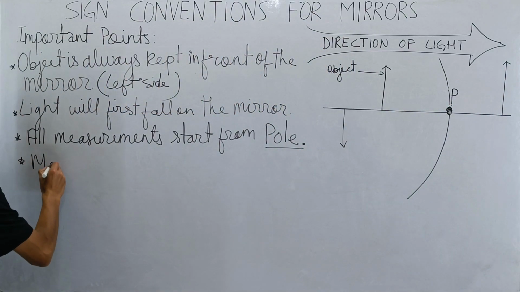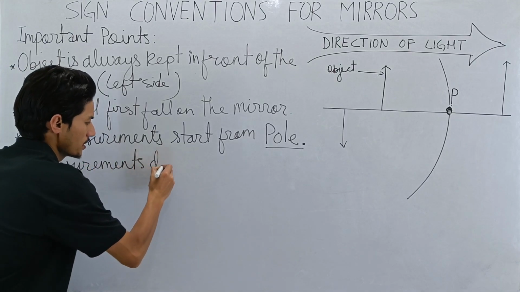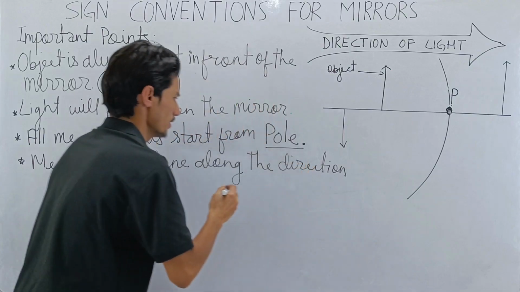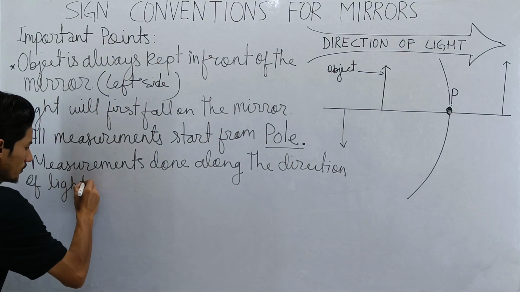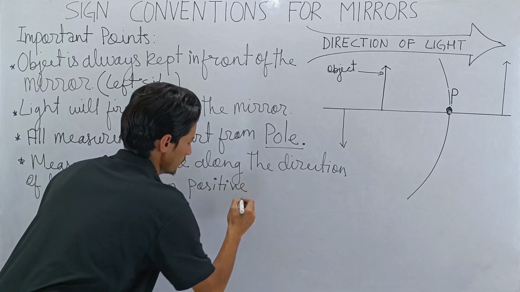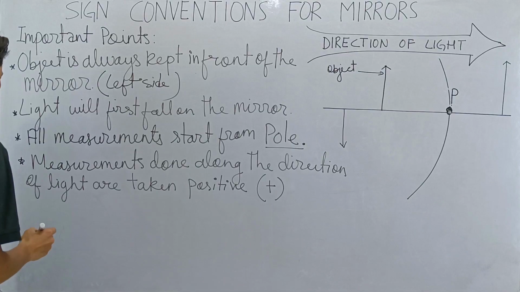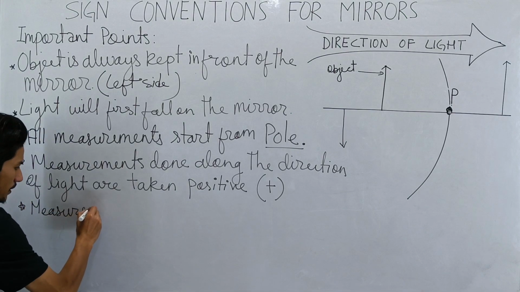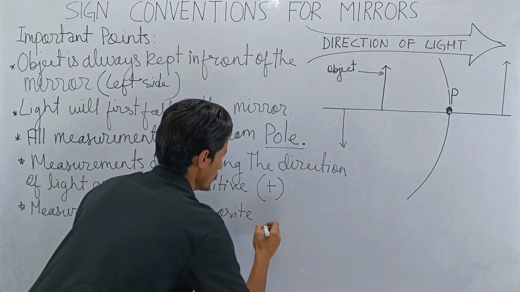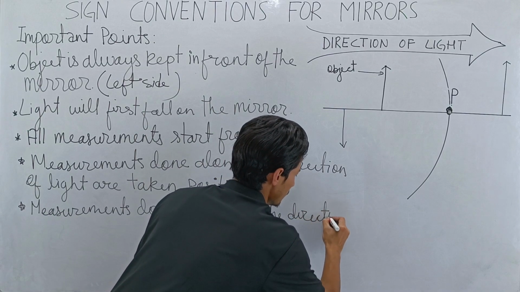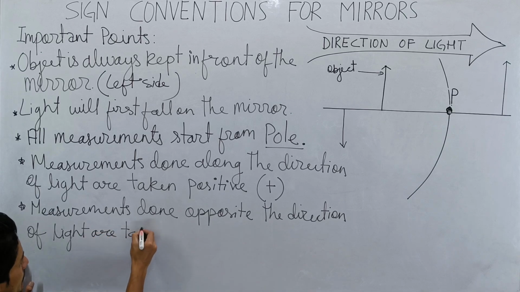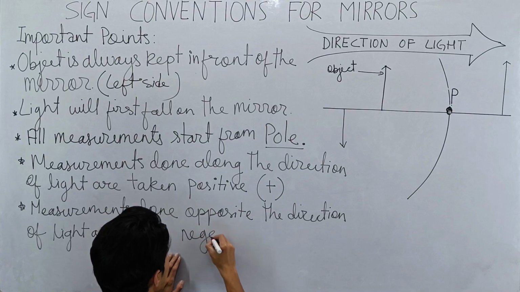Let's write down this. Measurements done along the direction of light are taken positive, which means plus, and measurements done opposite to the direction of light are taken negative.